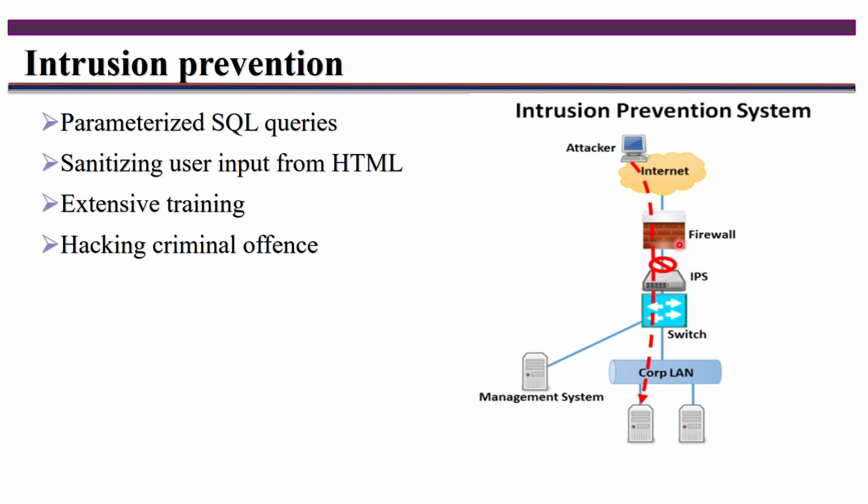See, below that firewall you have one more device, that is the intrusion prevention system. What will the intrusion prevention system do? One thing is parameterized SQL queries. These are a type of queries, and these queries usually prevent buffer overflow attacks. You already know that. If worms spread from one machine to another machine, how do they target the machines? Based on buffer overflow.